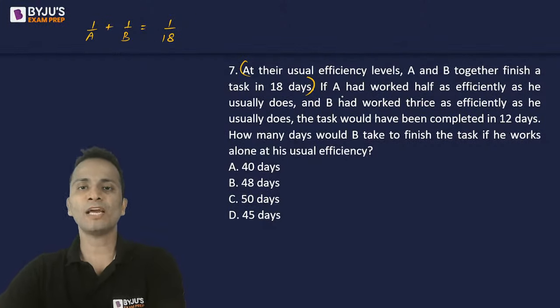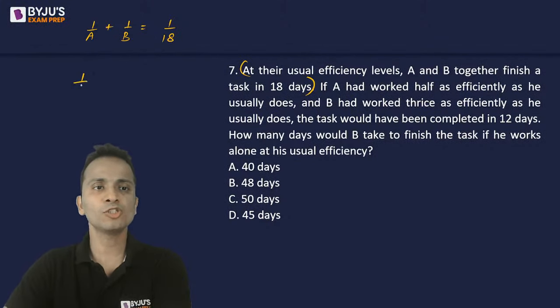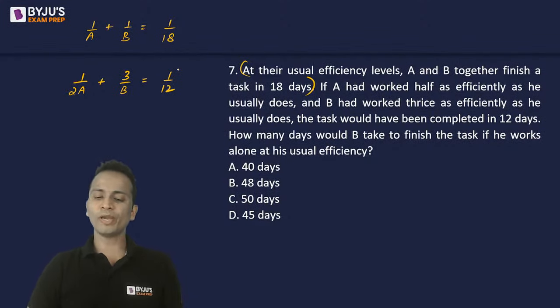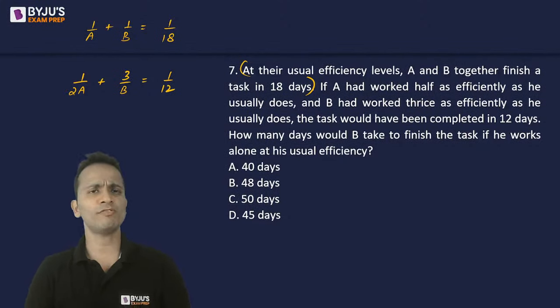Okay. Now if A had worked at half his efficiency, the work done will be half, and B works at thrice his efficiency, so work done will be 3 times. The time taken will be 12 days. So these are two equations that we'll have to solve, and that's it. The work will be done.